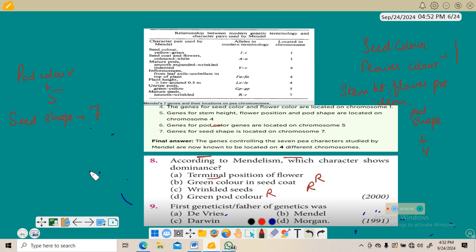So let's discuss the ninth question. This is in continuation with principles of heredity and variation, MCQs. Here, the first geneticist, or father of genetics, was Mendel. Now Morgan did an experiment on fruit fly, Drosophila melanogaster.